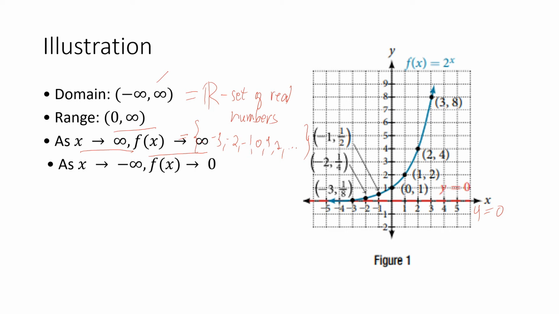Now, as x approaches negative infinity, from the right going to the left, the graph approaches 0, meaning the graph decreases. But it will never be equal to 0. Why? What could be the reason?